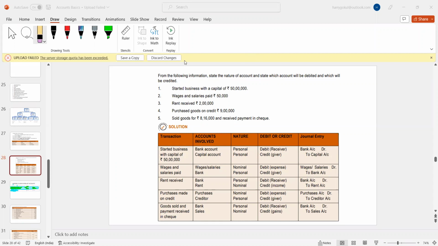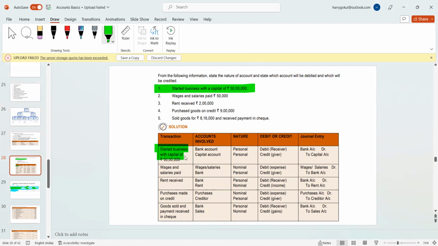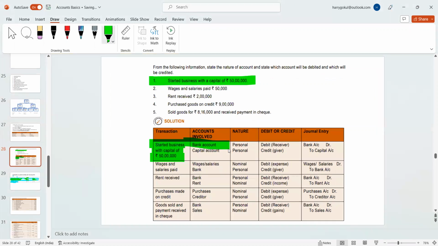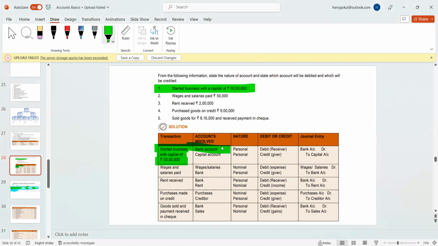Right now, the topic is journals, regarding the traditional approach. For every transaction, there will be two events. The transaction is that you started the business with capital of 50 lakh rupees. Right now, I got the bank balance. In the books of the organization, the bank received the 50 lakh rupees, and at the same time, the organization has the liability to repay the amount to the owner of the organization.